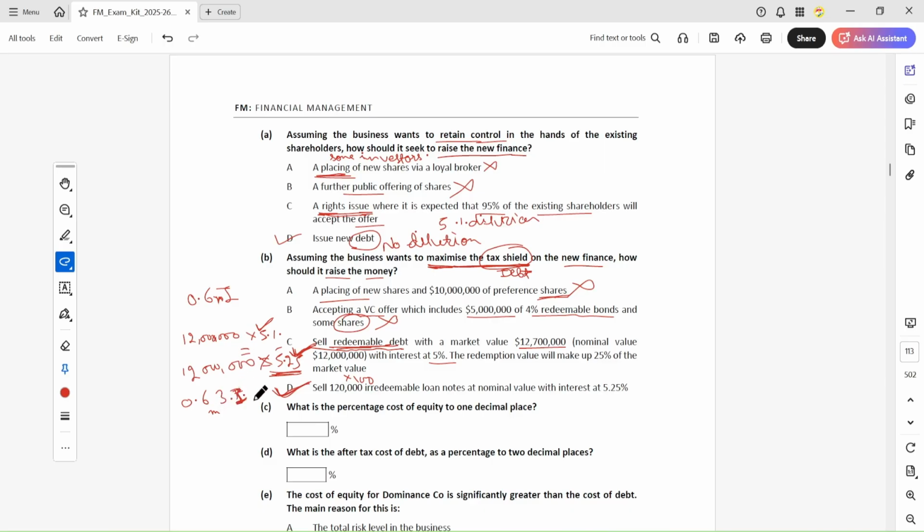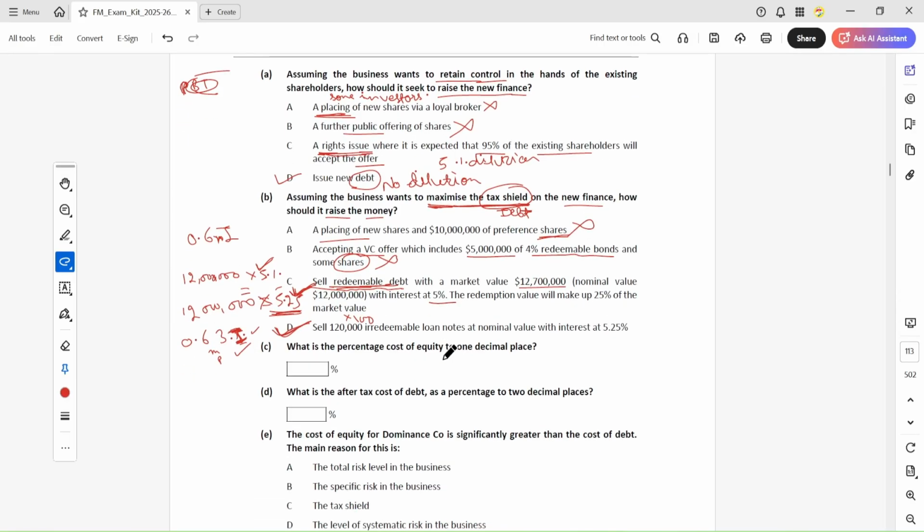So you are getting higher interest here, and this will be deducted from PBIT. So your profit before tax will be lower here, which means you are getting the tax benefit because of this interest. So D is the correct answer.